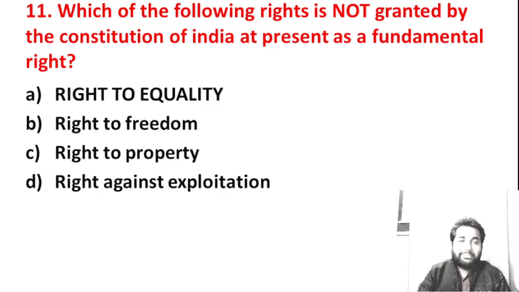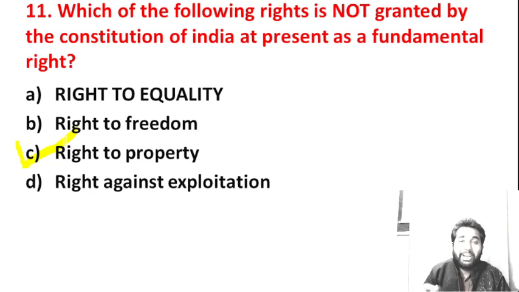First question today: which of the following rights is not granted by the Constitution of India at present as a fundamental right? Tell me which option is correct here. Give your answer in the comment box. If your answer is this one, then it is correct, because the right to property is not a fundamental right at present.